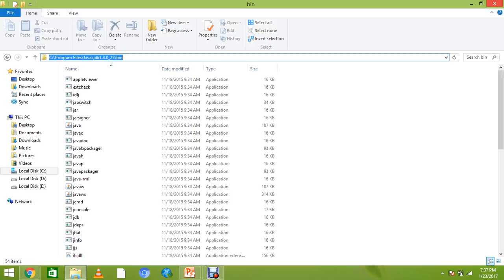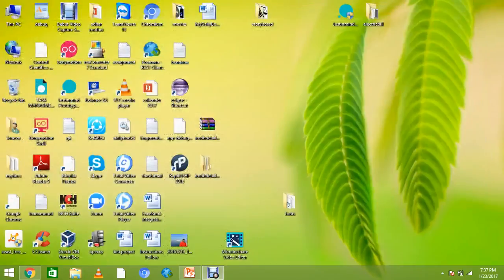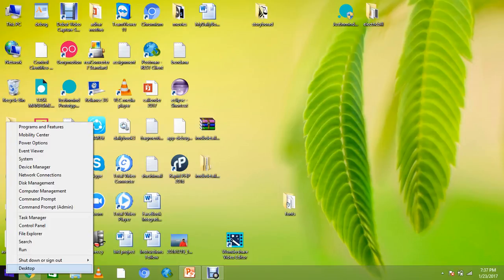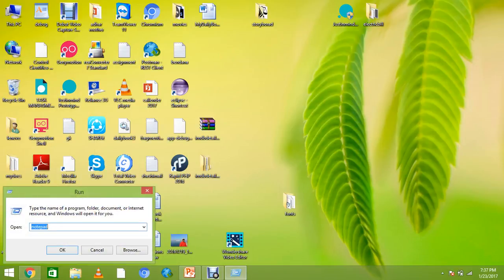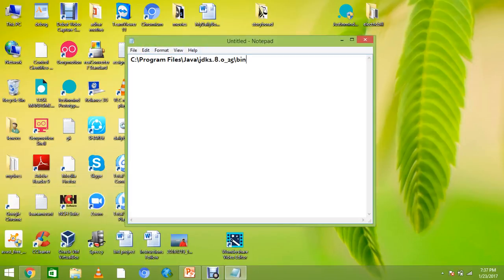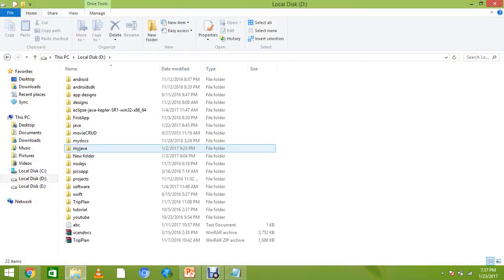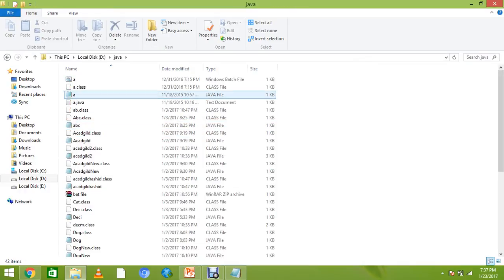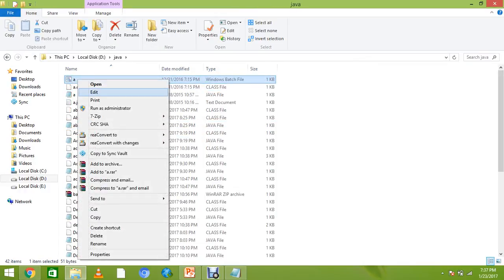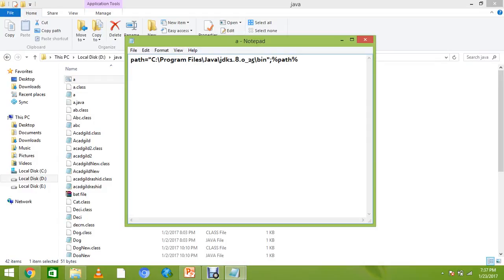First I have to show you how to make a bat file for that. So go to run, say notepad, and paste it in that file as I show you in my bat file for Java.